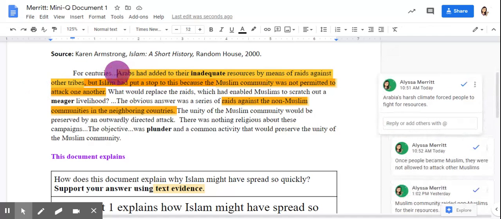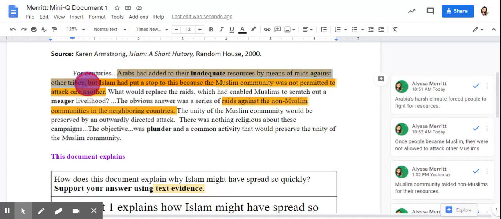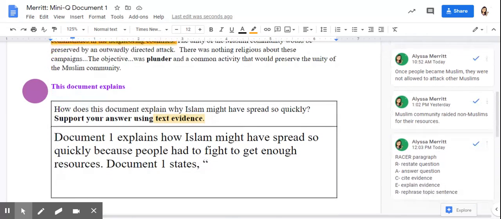So I'm going to use the part of this sentence here that says Arabs had added to their inadequate resources by means of raids against other tribes. I'm not going to use the whole sentence because it's too long. And that piece of a sentence is enough to support my topic sentence that people were fighting for resources. So I'm going to retype that exactly as it is in the document. When you cite, when you quote, it needs to be an exact word for word from the document.